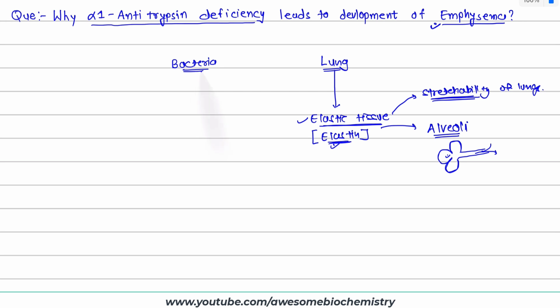When bacteria enter the lung, our body starts an immunological response, and it leads to recruitment of inflammatory cells. Mainly these inflammatory cells are neutrophils. Neutrophils accumulate at the places where bacteria are loaded, so there are increased neutrophils in that local area.